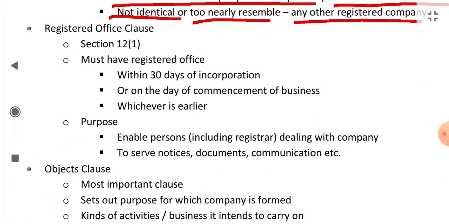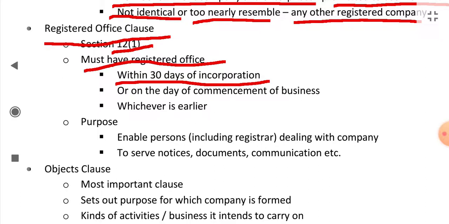Now see the registered office clause. Section 12, clause 1 says that the company must have a registered office within 30 days of incorporation or on the day of commencement of business, whichever is earlier.